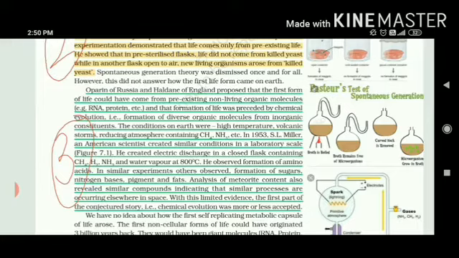It can be RNA, proteins, amino acids, fats, lipids, etc. And this theory is called the theory of chemical evolution. Means organic molecules have formed from inorganic molecules, and then those organic molecules have given rise to an organism.